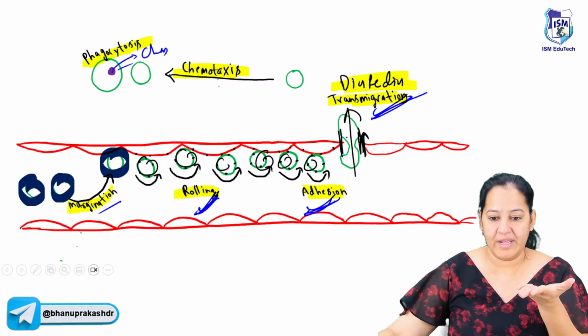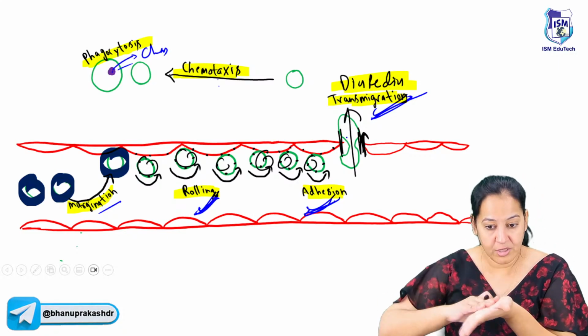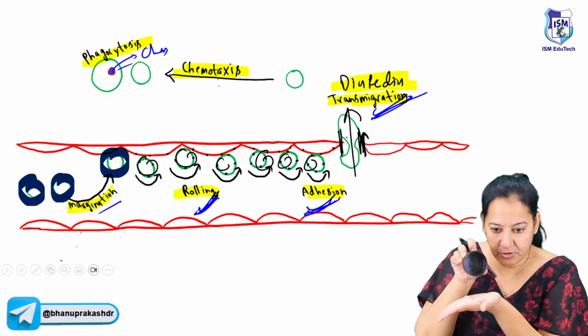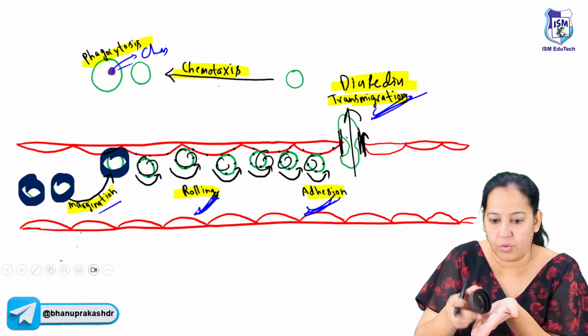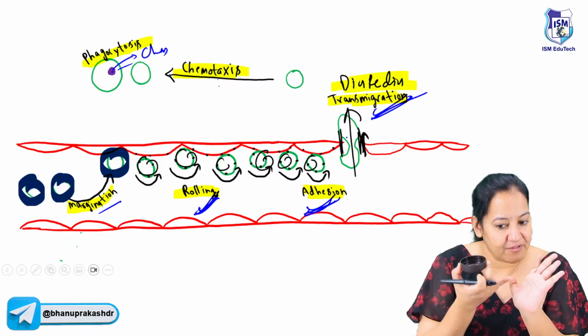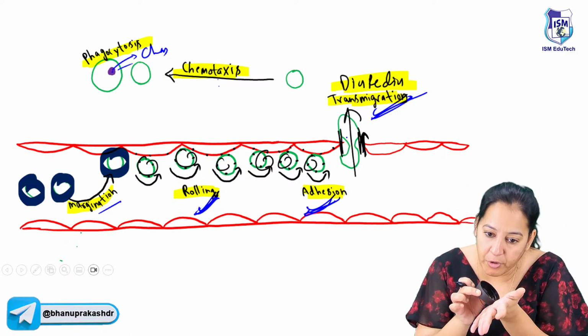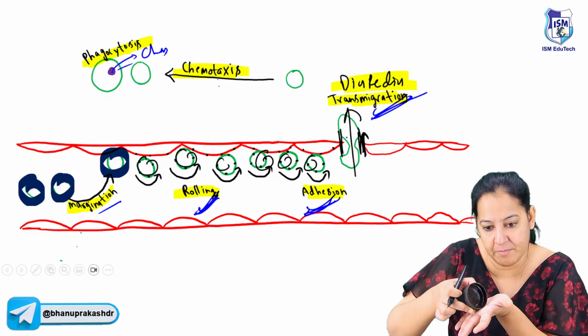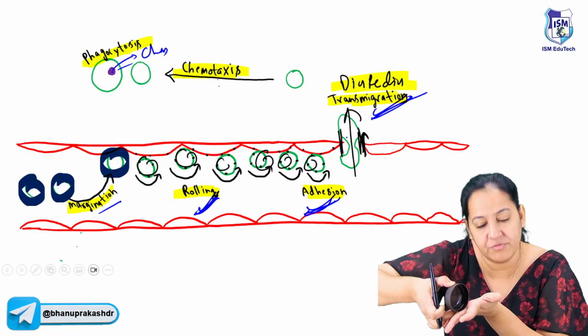So I told you, now rolling. Just suppose this is the road. Who's the road? The endothelium. And who's the tire? The tire is the WBC. So the tire is rolling on the road. Can you see on the surface of the tire there are receptors. On the surface of the road also, there are receptors. They form a bond with each other. The bonds are very transient. They just form, they break, then again move.